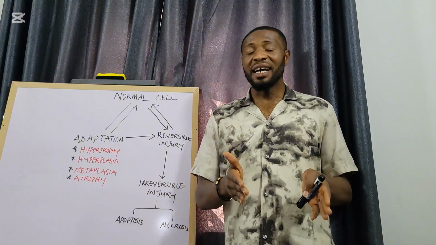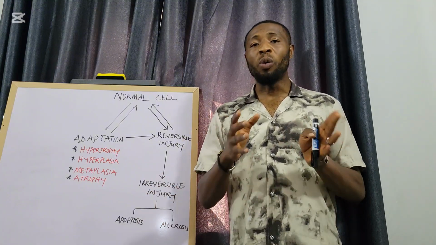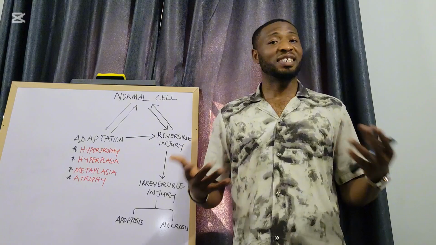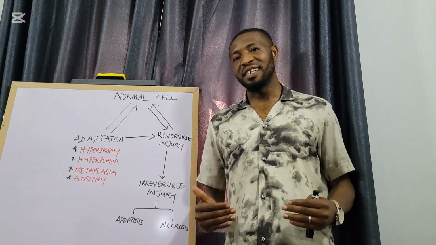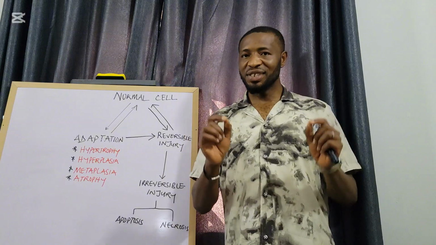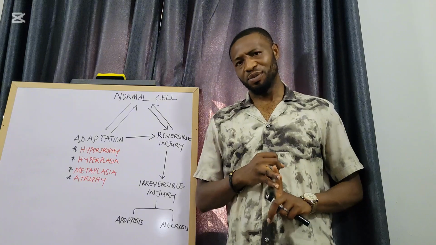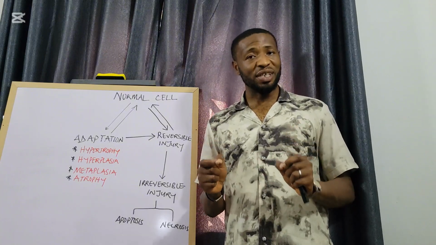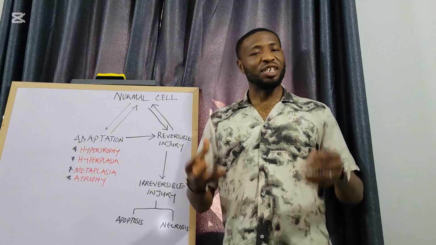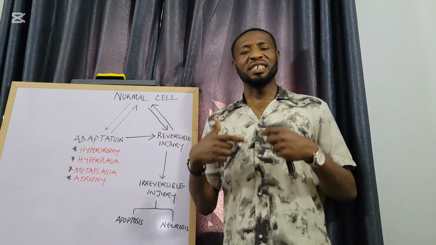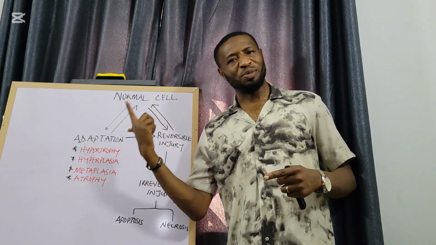It is when adaptation fails or when the limit of the cell's capacity to adapt is exceeded that we say that a cell is injured. And this injury can either be reversible or irreversible injury. In reversible injury, the cell has incurred injury, but with the removal of the stimulus, the cell can go back to its normal state.